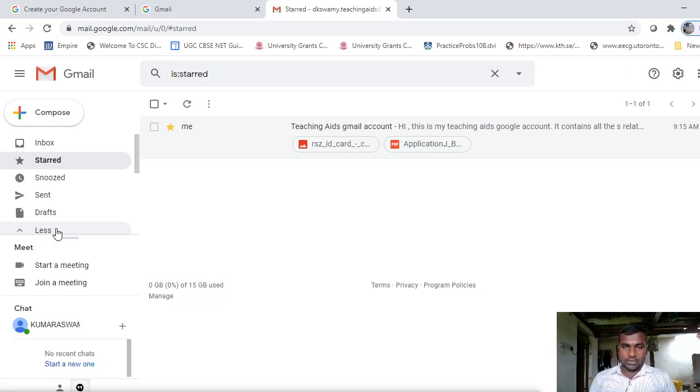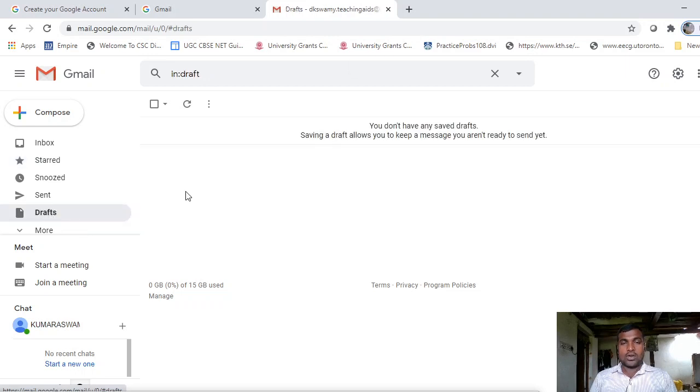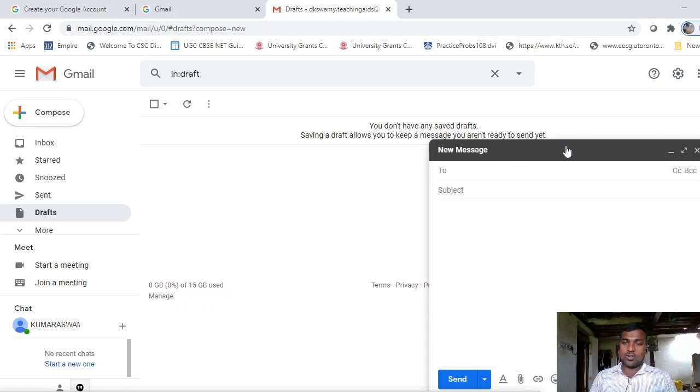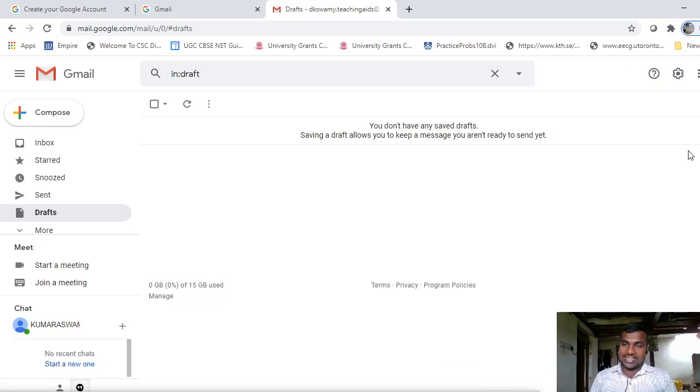At that time, whatever message you typed will be saved in drafts. Okay, so if you compose an email and postpone the sending of that email to some other day or time, then those messages also come under drafts.